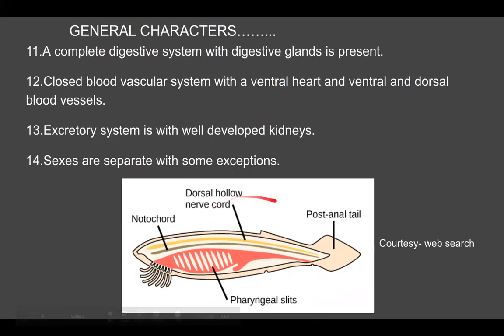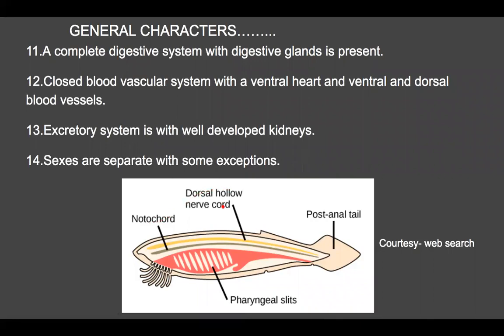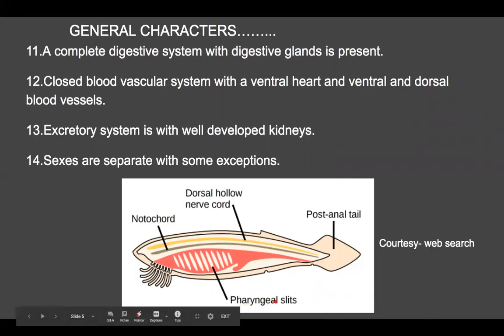You can see in this figure a typical structure of a chordate having the notochord. Above this there is a dorsal hollow tubular nerve cord and the pharyngeal gill slits. These three characters, notochord, dorsal hollow nerve cord and pharyngeal gill slits, are the three main distinguishing characters of a chordate.